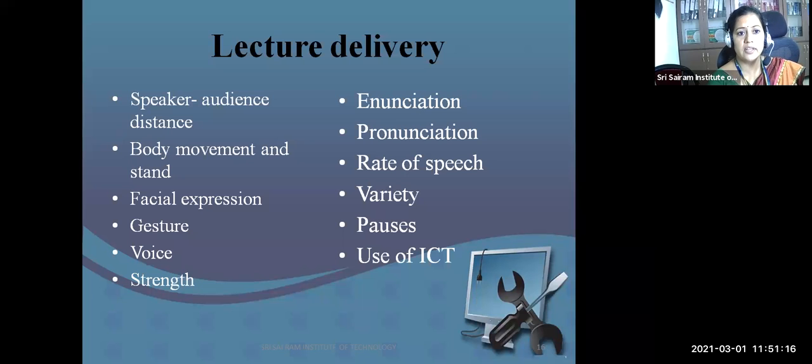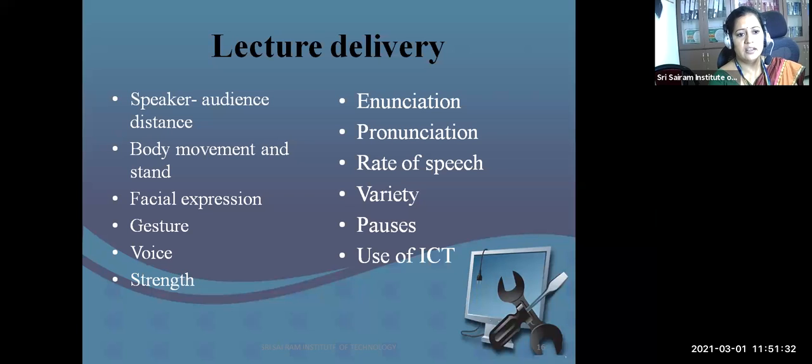Enunciation means you should explain things clearly. Pronunciation means you should pronounce the words clearly. And then rate of speech. It should not be too fast or too slow, it should be medium. And you should not repeat the words again and again.